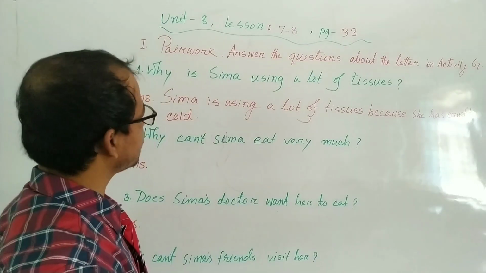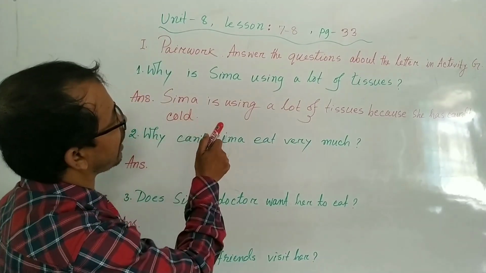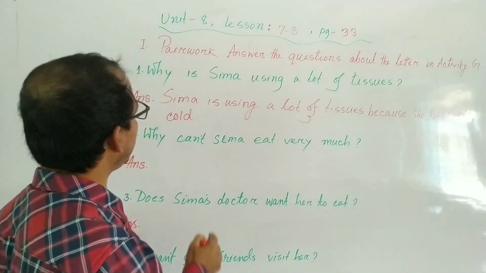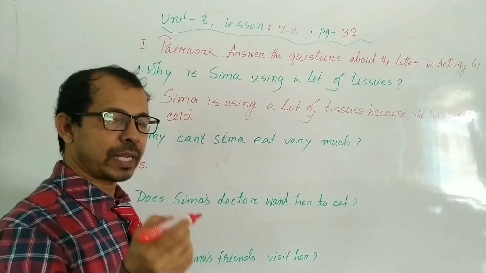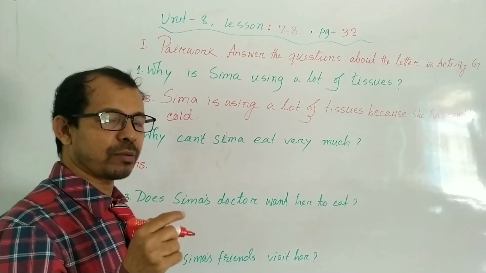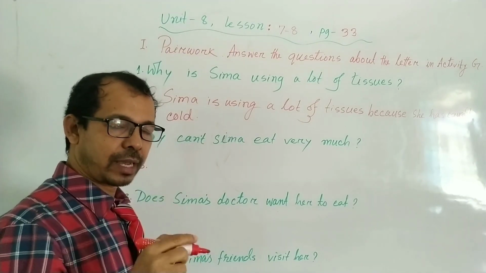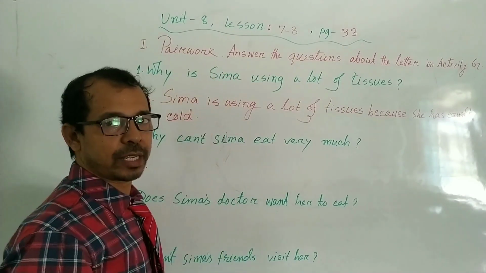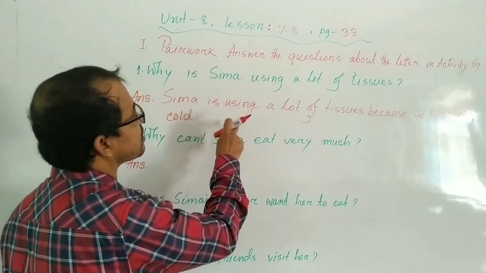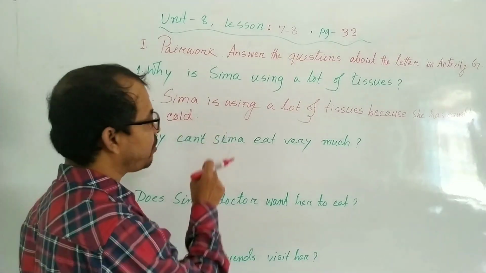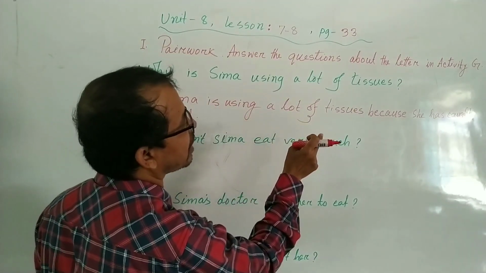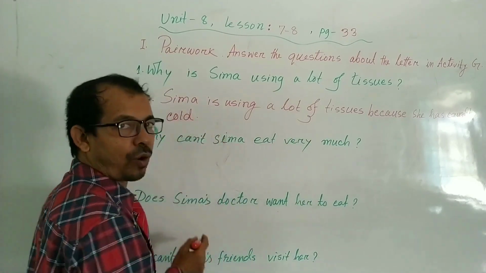Have you got the point, my dear student? Shima is using a lot of tissue. One thing you have to remember: if the question is in present continuous tense, then you have to write the answer in present continuous tense. Here you can see the question is in present continuous tense, so the answer is written in present continuous tense. Shima is using a lot of tissue because she has caught cold.